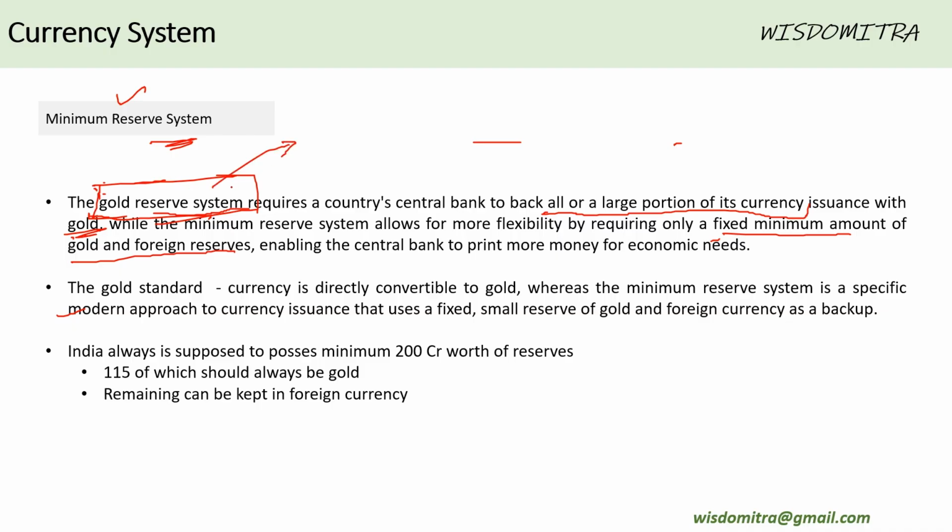And what was the drawback of this gold reserve system? It was that every need of currency was dependent on a single metal. In the sense that suppose an economy is growing at 5%, imagine that, right? So its currency needs will also increase by 5%, more or less.